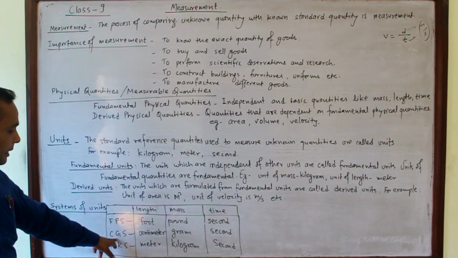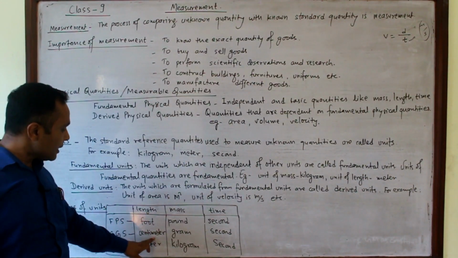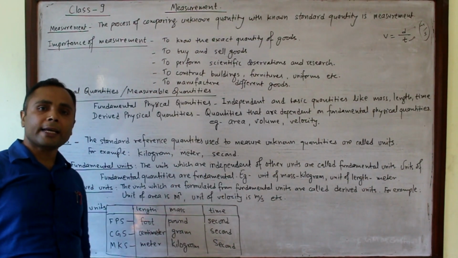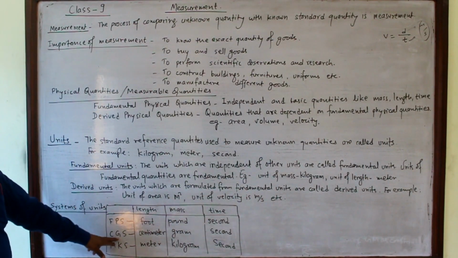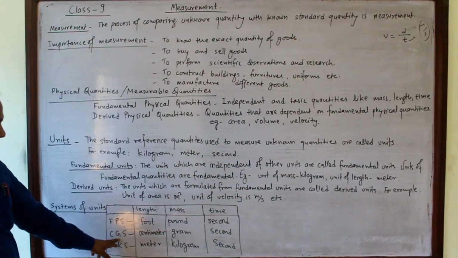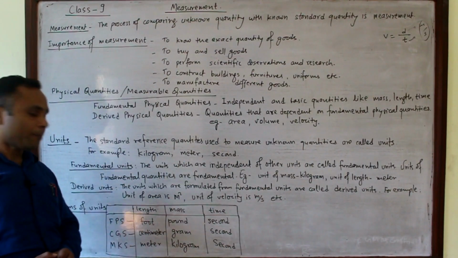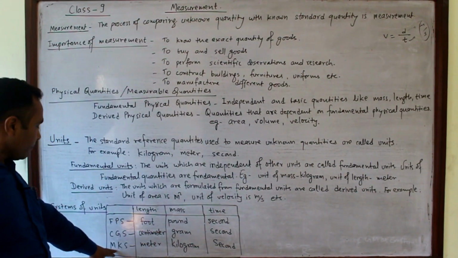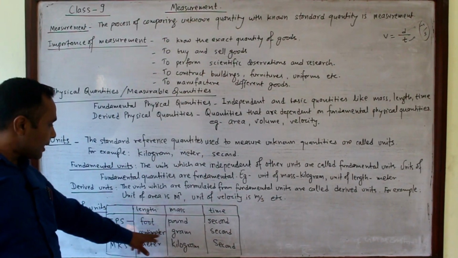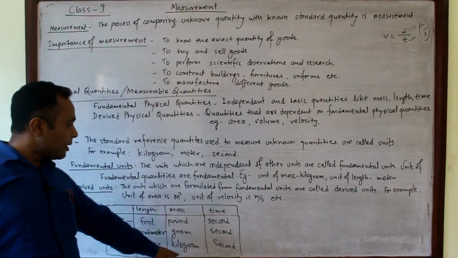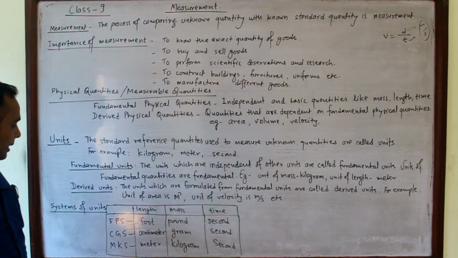And CGS system: in the CGS system, length is measured in centimeter, mass in gram, and time in second. This is also called the American system because in the US CGS is mostly preferred. And MKS system, CGS is the French system, and MKS system is meter, kilogram, and second.